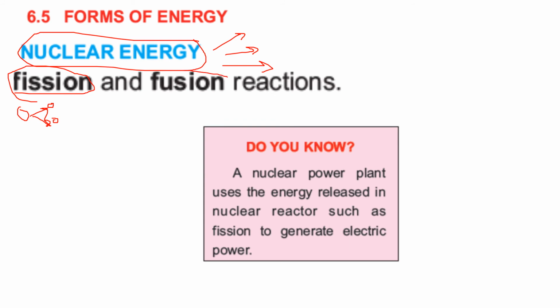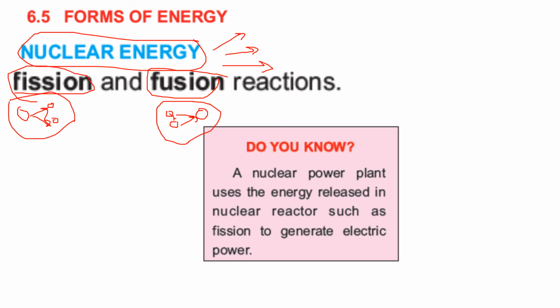If you see the nuclear fusion reaction, what is it? In a nuclear fusion reaction, two or more nuclei combine and form one or more different atomic and subatomic particles. They will be combined like this and make different particles. So in fission the nucleus of the atom splits, and in fusion the nuclei and different particles combine to form some subatomic particle, right? So this is nuclear energy.